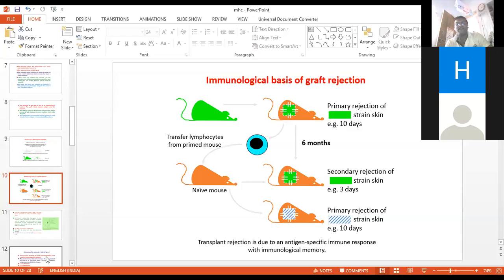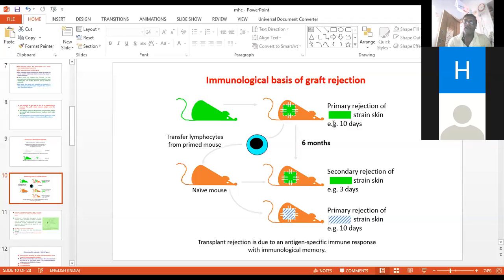Now this is on the immunological basis. Transfer the lymphocytes from the primed mouse. Now this green graft is transplanted onto another strain. Primary rejection of the strain A skin requires hardly 1 week, or at most 10 days.